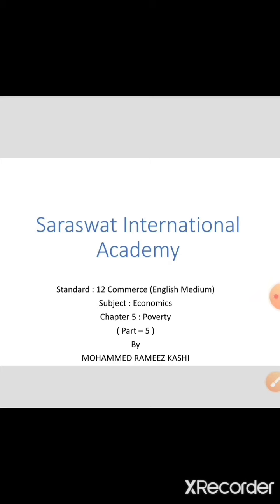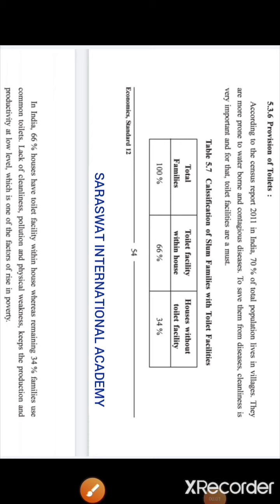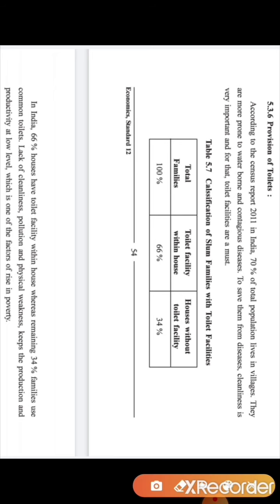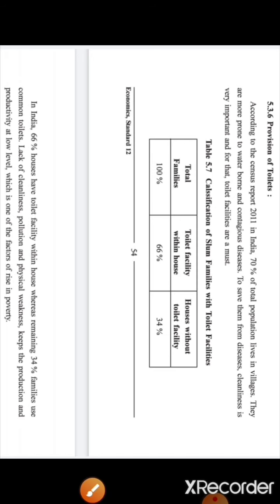Today in this session we are going to discuss part 5 of chapter number 5, that is poverty. So students, in the previous session we discussed the indicators of poverty, such as life expectancy, infant mortality rate, drinking water facility, the number of hospitals and doctors, and the number of people who are not getting proper quality of food. These are the indicators that we have discussed till now. Now, we will continue in this session with the indicators of poverty.